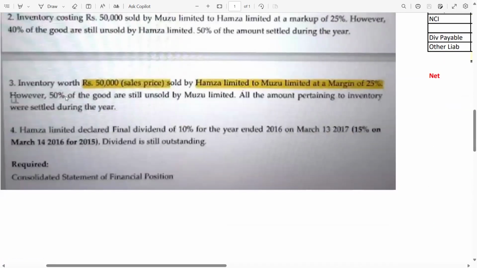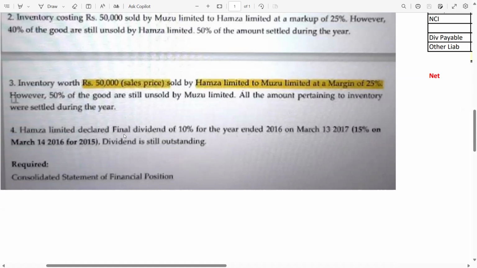Now guys, inventory worth 50,000 sales price sold by H Limited to M Limited. Now this is the S2P sale at a margin of 25%. In this case we have a margin. Whenever there is a margin, you have to apply it on the sales price. However, 50% of the goods are still unsold by M Limited. So now the unrealized profit is 50%; in the previous case, it was 40%. All the amounts pertaining to inventory were settled during the year, so there is nothing left.